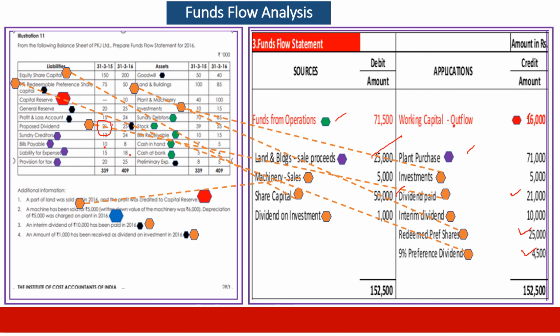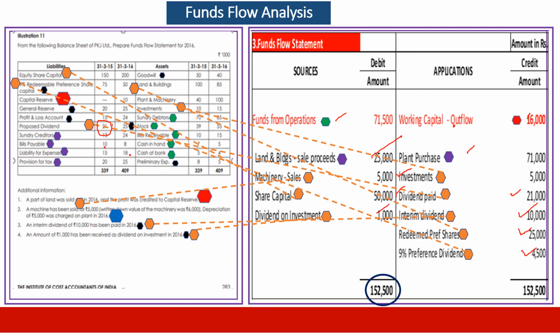With that, we will have covered all balance sheet items. A machine has been sold for 5,000, which means we have received 5,000 as inflow. An interim dividend of 10,000 has been paid. An amount of 1,000 has been received as dividend on investment. We show it as receipt.